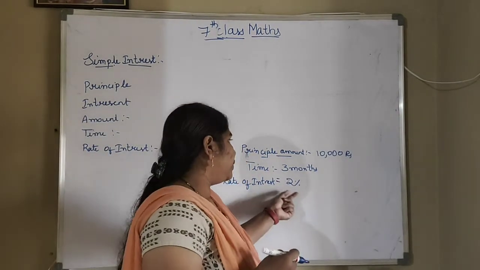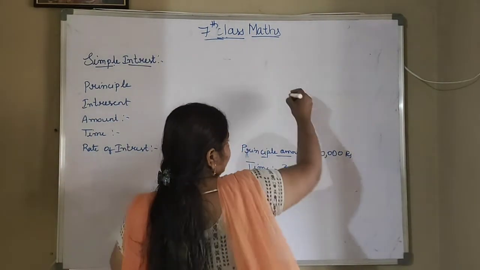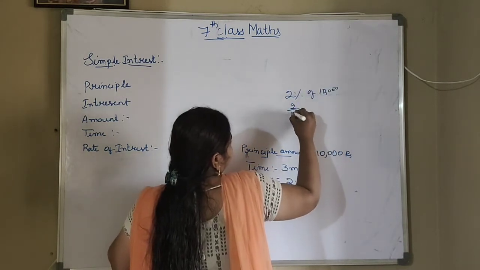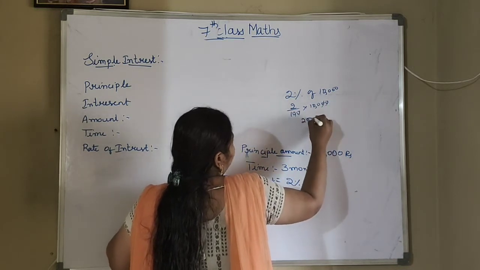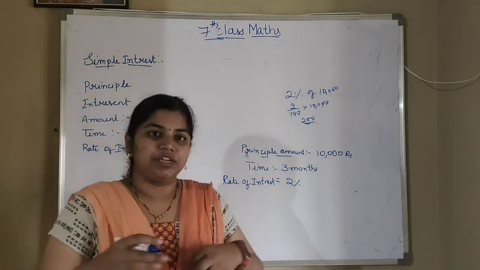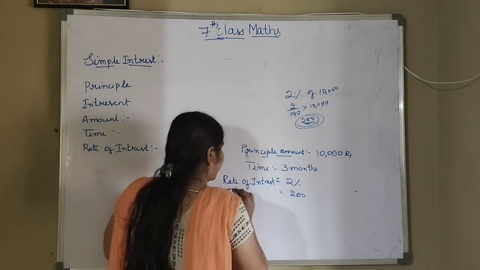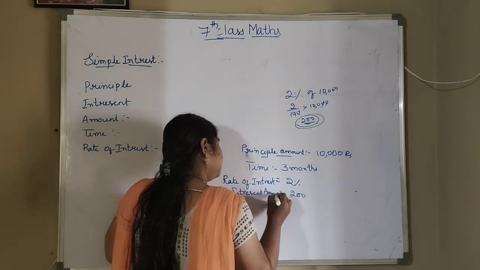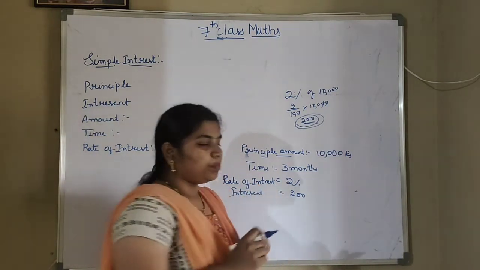So what is 2% of 10,000? We will calculate. What is 2% of 10,000 here? 2 by 100 into 10,000. That means it will be 200 rupees. That means she has to give me 200 rupees extra while she is returning. So what is this 200 called as? This 200 is called the interest amount for this 2%.